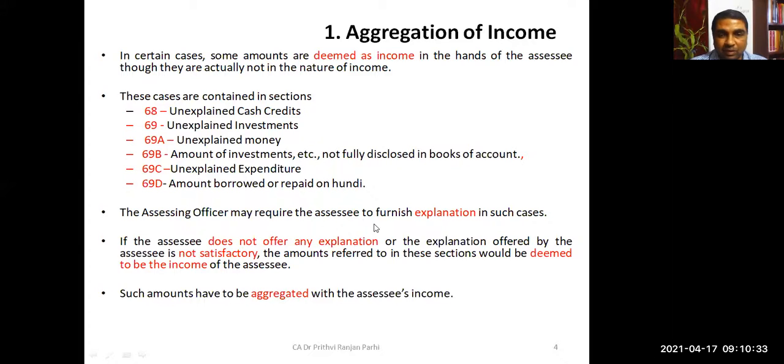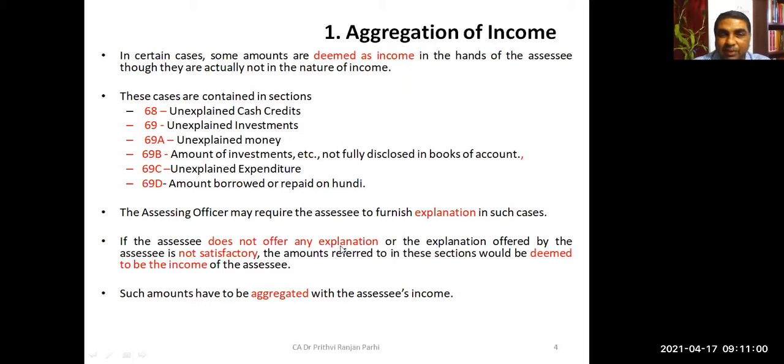As you know, the assessing officer may require the assessee to furnish an explanation. If there is some cash credit which is not explained, or an investment which is not explained, the assessing officer may ask for an explanation. If he is satisfied, then fine. If not, it may be added.